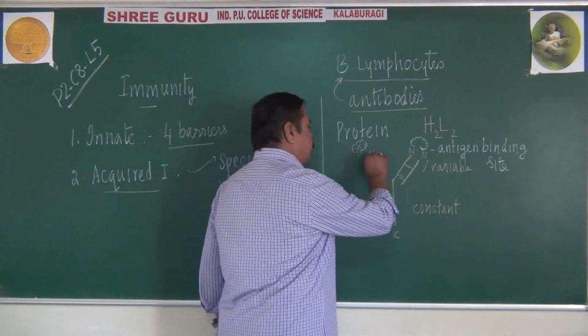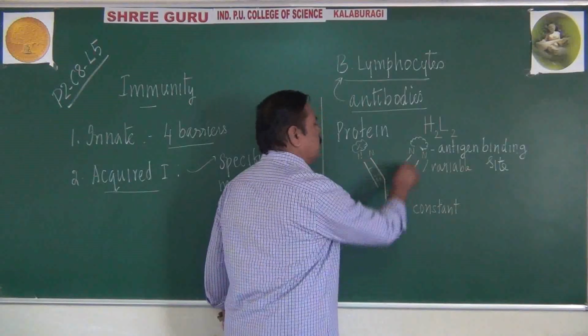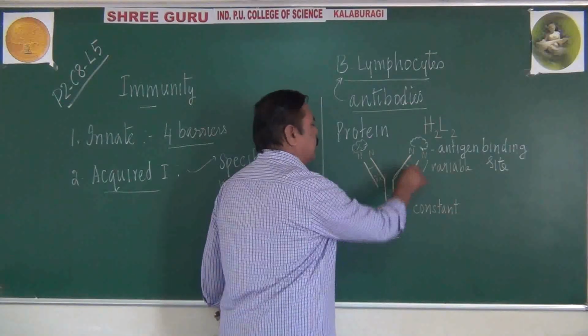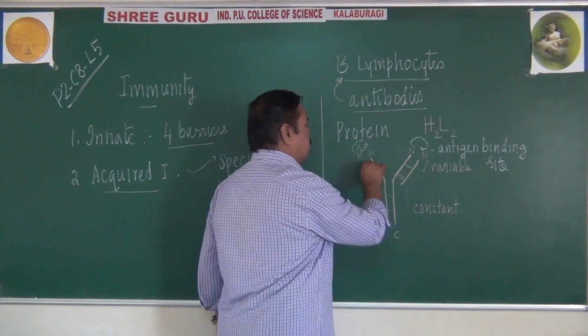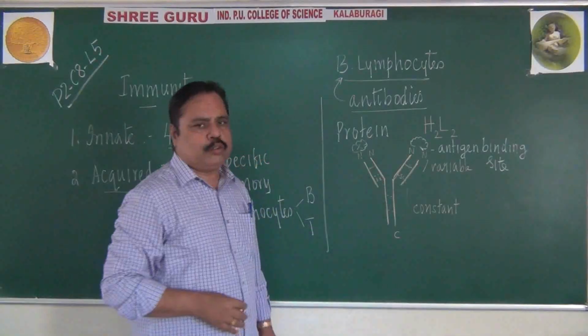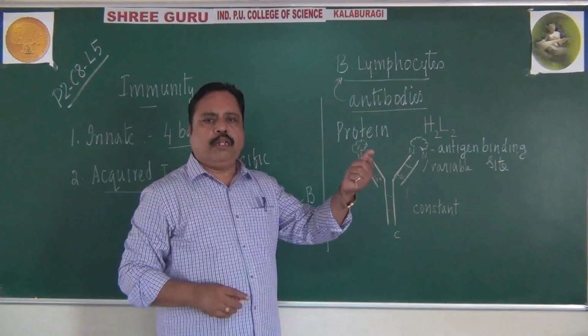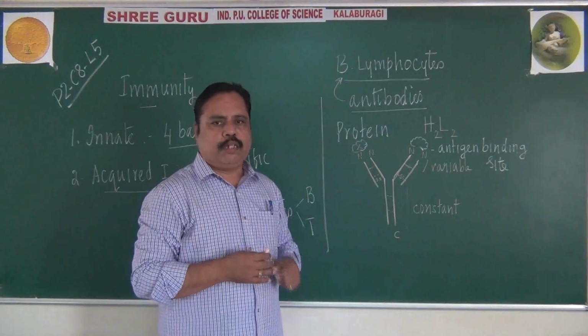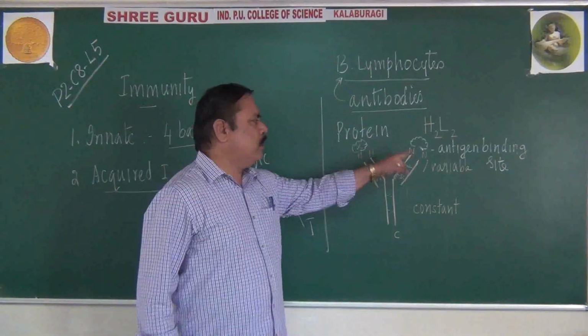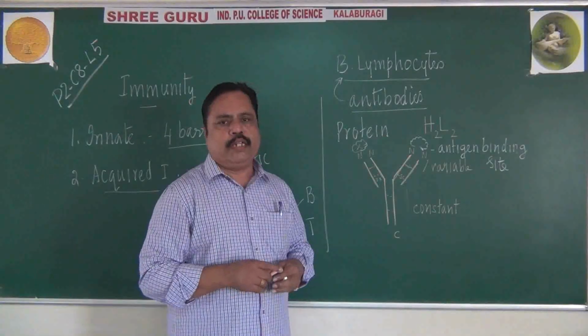So the structure of an antibody can be asked as a 3-mark question. Many times it is asked as a diagram part also. There is the H2L2 arrangement, the N-terminal will be there, the C-terminal will be there. The N-terminal is meant for antigen binding.